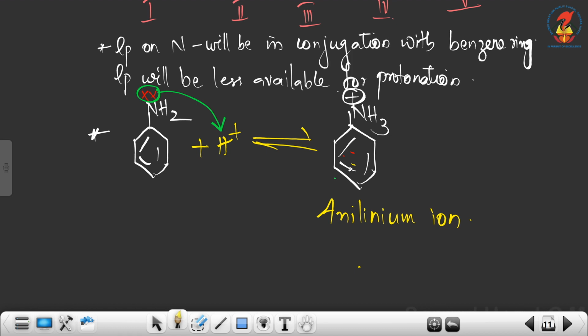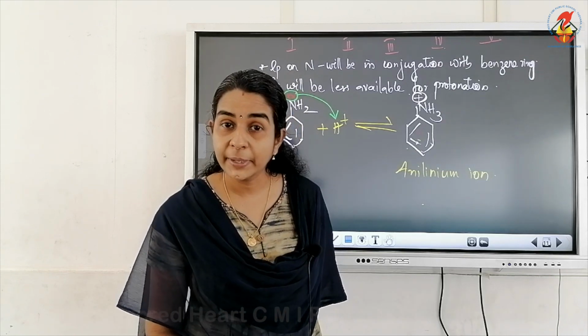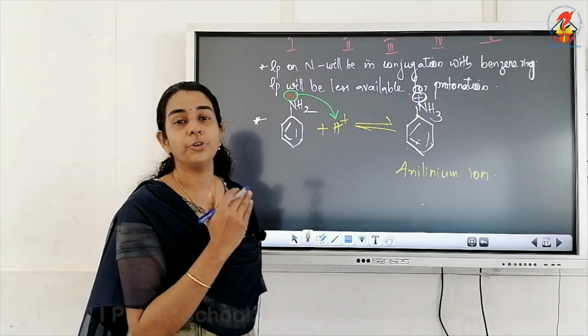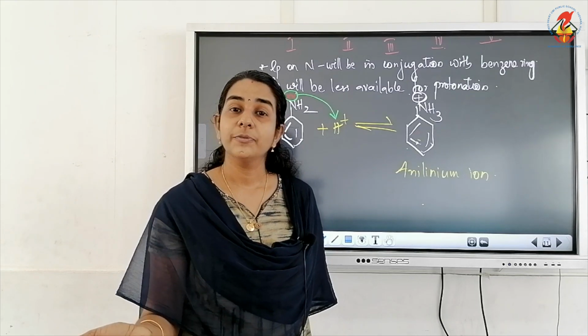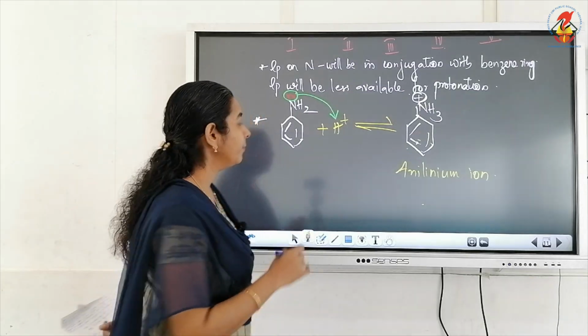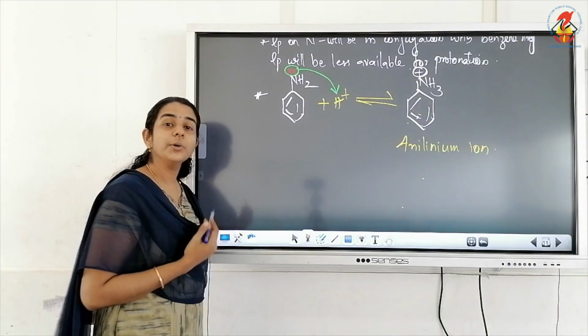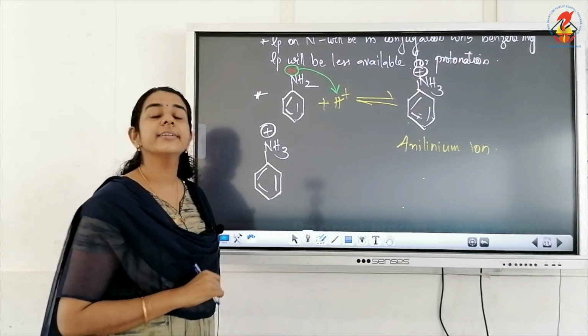And one of the most important points we already discussed: the higher the stability of the ion forming, the higher will be the acidity or basicity. Here aniline on protonation gives anilinium ion. But what about the stability of anilinium ion? See, anilinium ion is also involved in resonance, but it has only one kind of resonating structure.